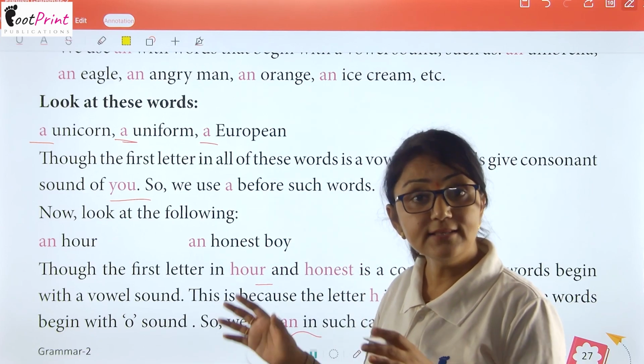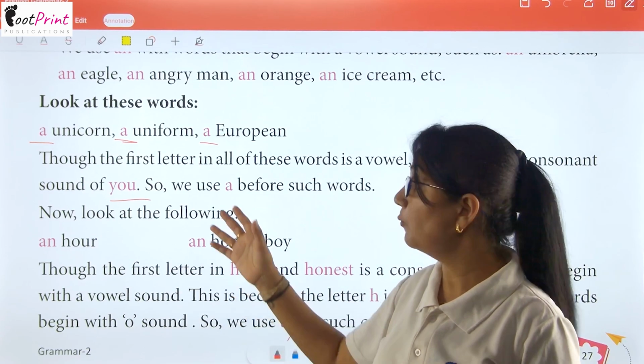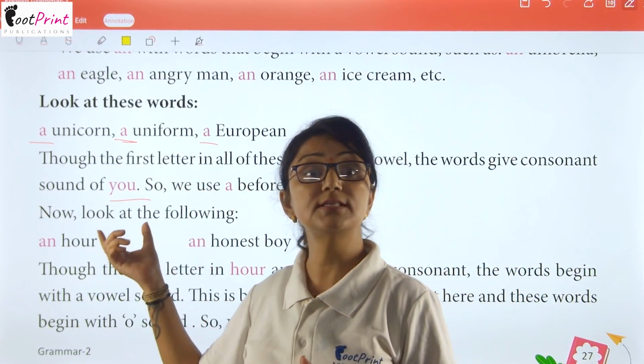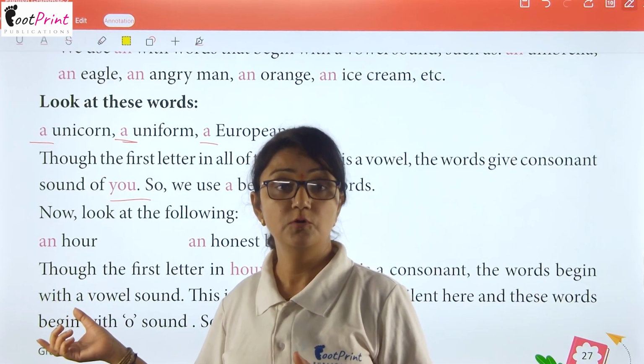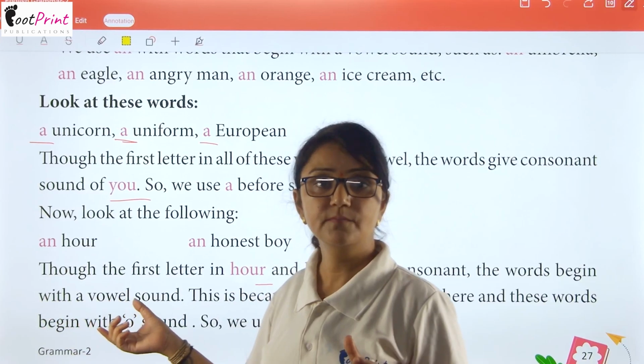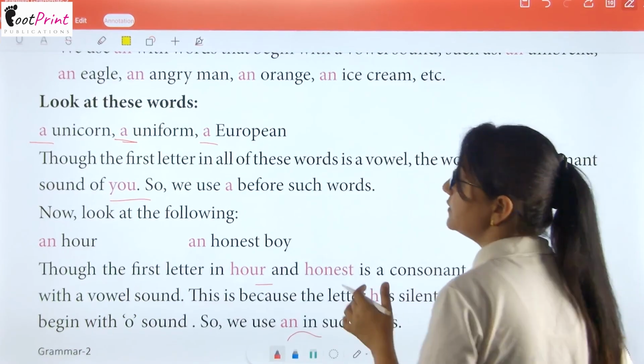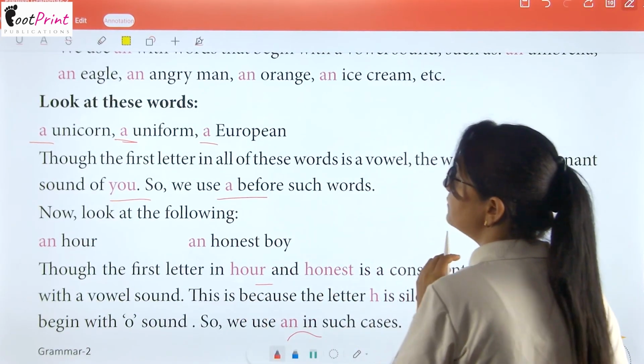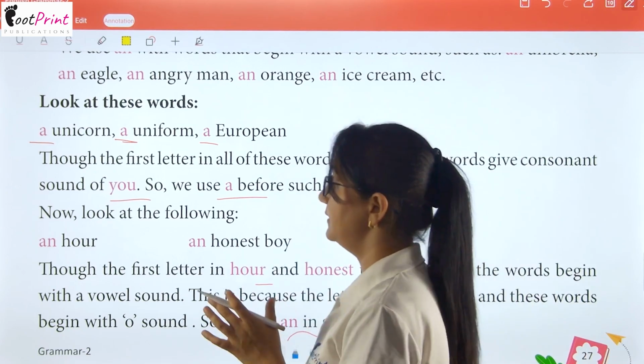A. Why are they putting a? Because the word is giving you the sound of U, not a vowel sound. Okay? So we use a before such words.